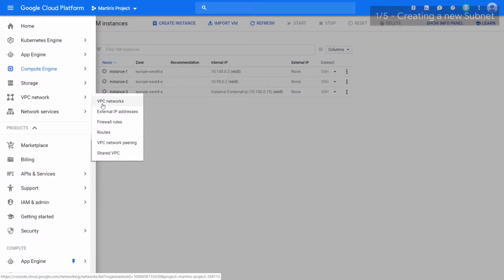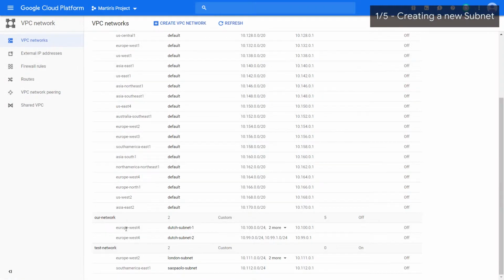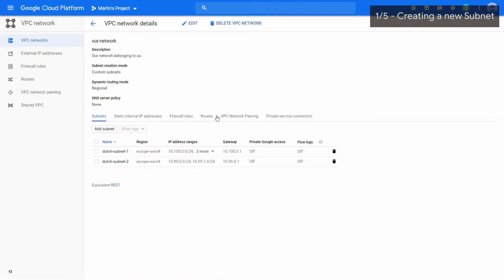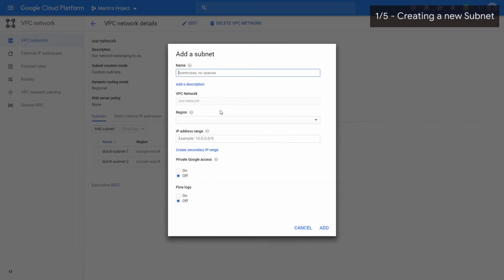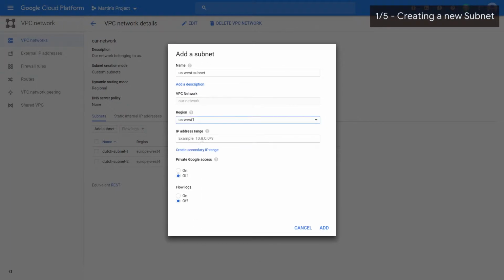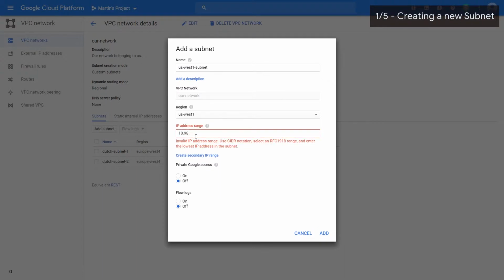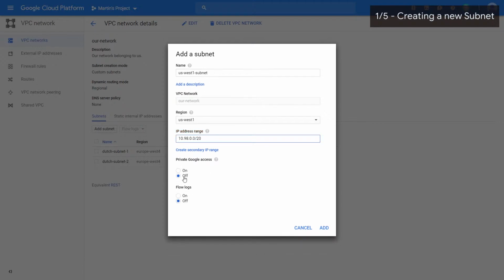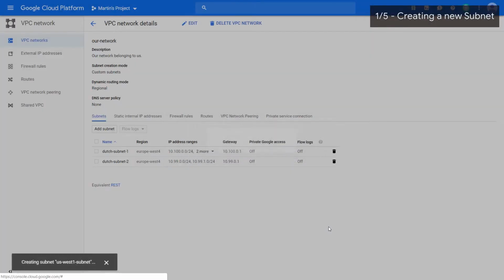Let's go to VPC networks and dive into VPC networks. Let's go ahead and create another subnet that's not within the same region, in a totally different region. Let's add a subnet. Let's call it US West because we want to make ours in LA. US West subnet. So the region, US West 1. And let's create an IP address range. So let's do 10.98.0.0. Let's do it /20. Private Google access, nah. Flow logs, no. And let's add this subnet.